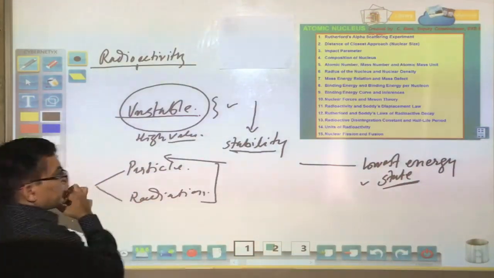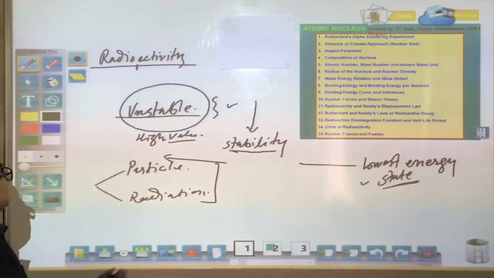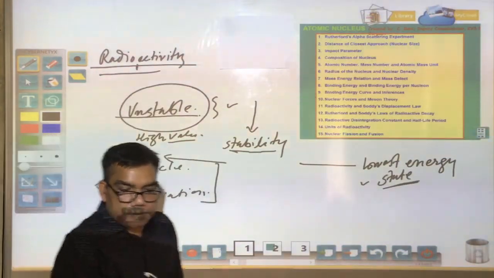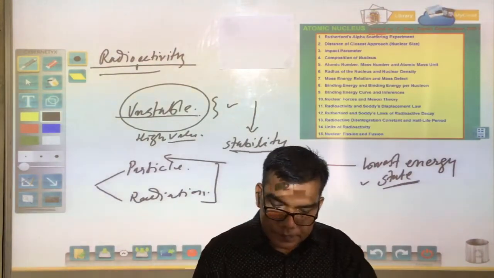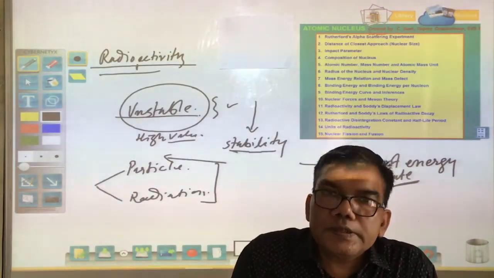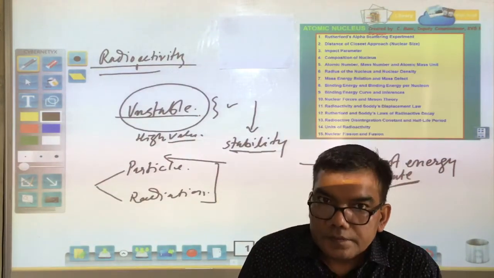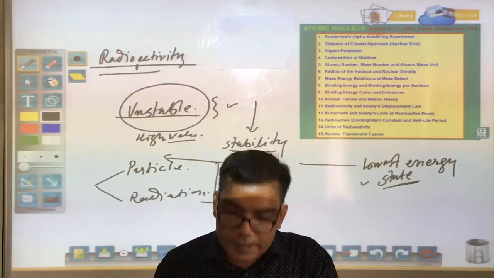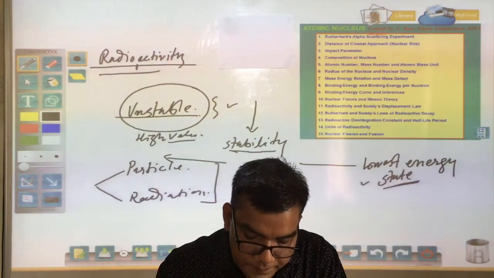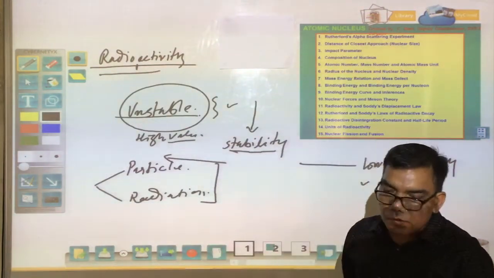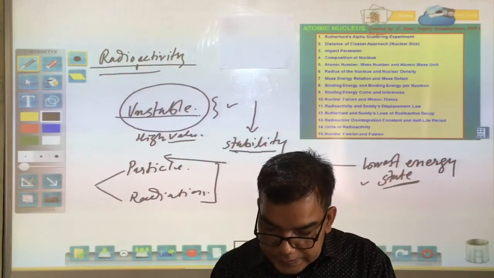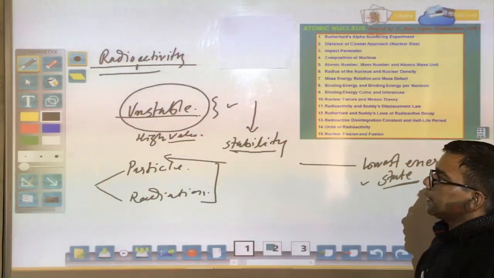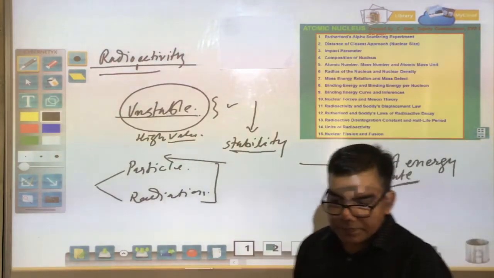Now we can explain the term radioactivity. It is a phenomenon of spontaneous disintegration of the nucleus of an atom with the emission of one or more radiations like alpha particle, beta particle or gamma radiation.